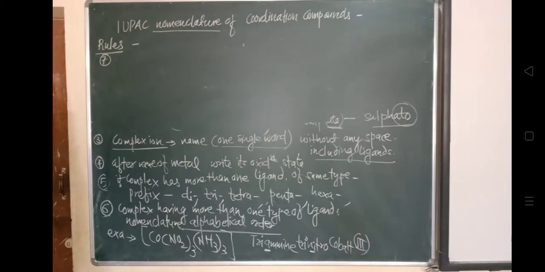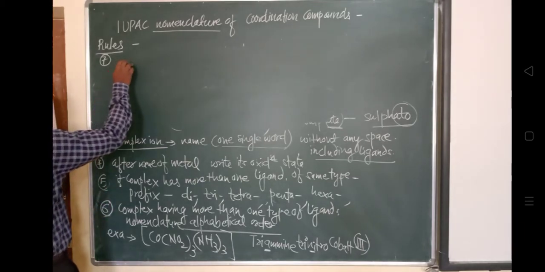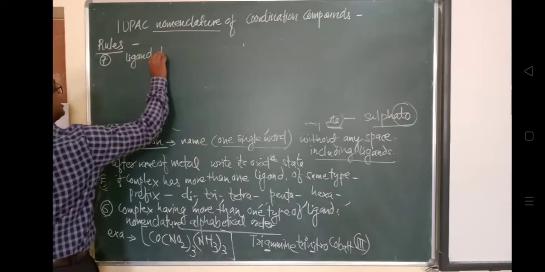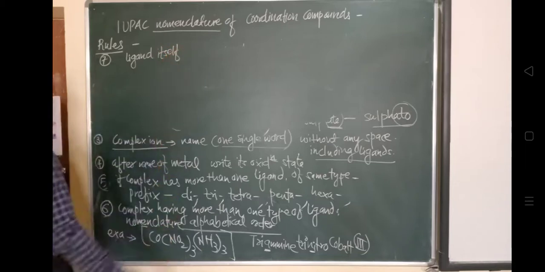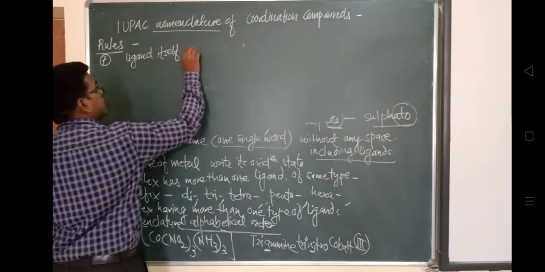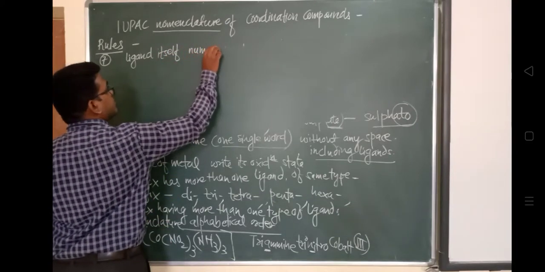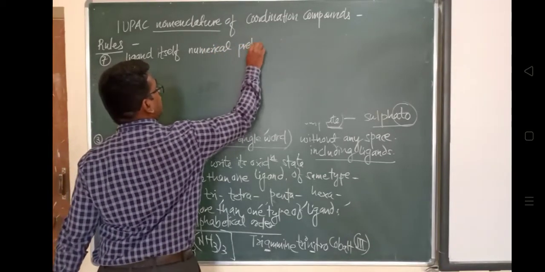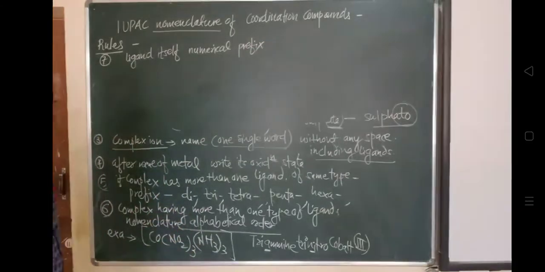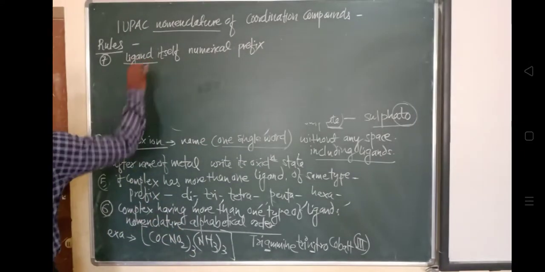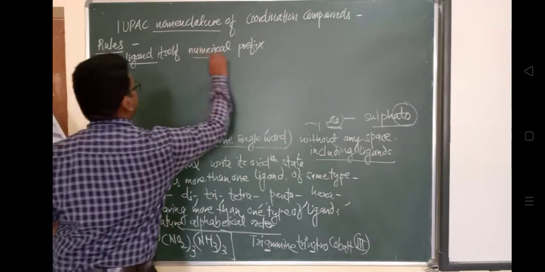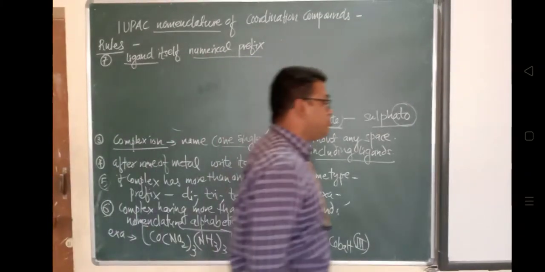If the ligand which is attached with the central metal ion itself already contains a numerical prefix, like ethylene diamine, which is the example. Ethylene diamine already has diamine present.